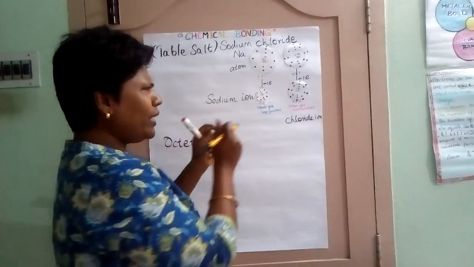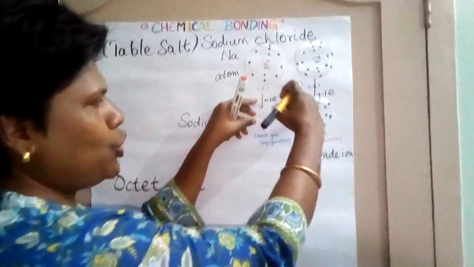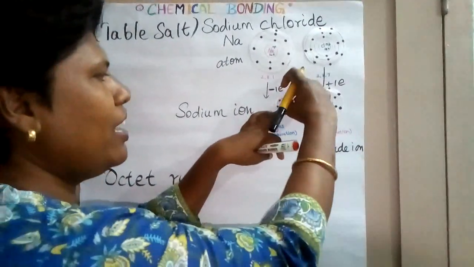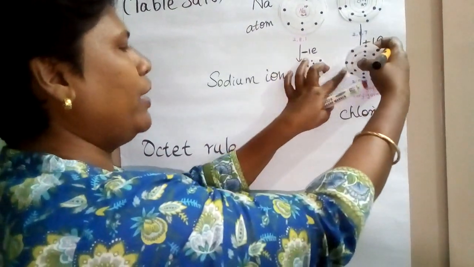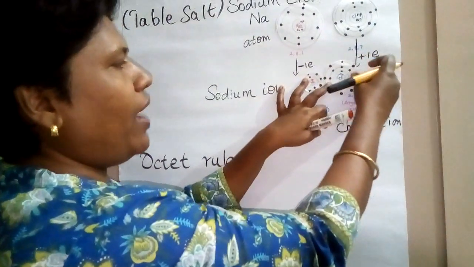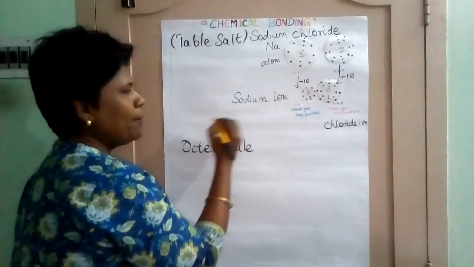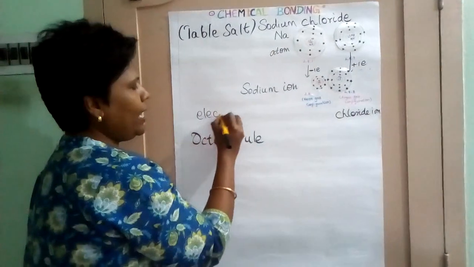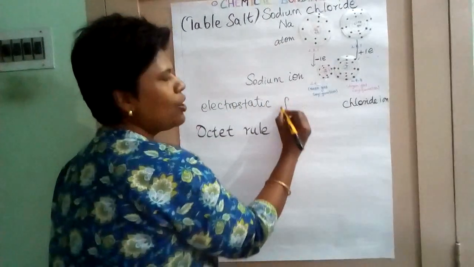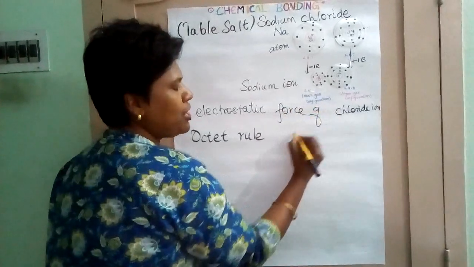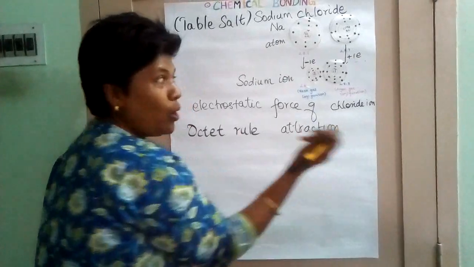Chloride ion. Is there attraction between them? Yes, you know very well. Positive and negative, do they like each other? Yes. So this positive and negative ion attract each other and they are held together. What are we going to call this? We are going to call this the electrostatic force of attraction between them. That is what makes them hold together.